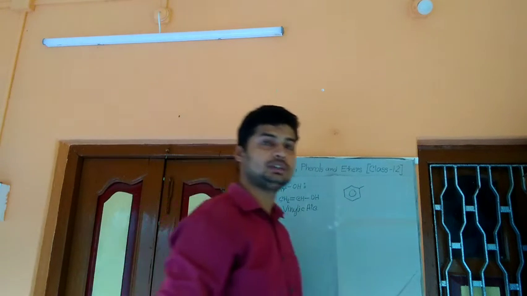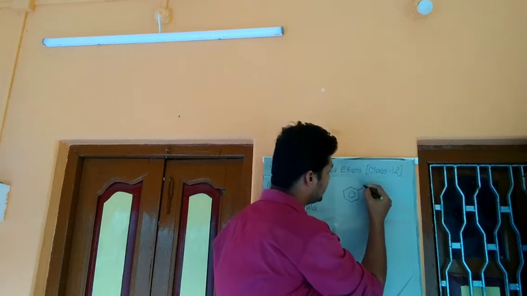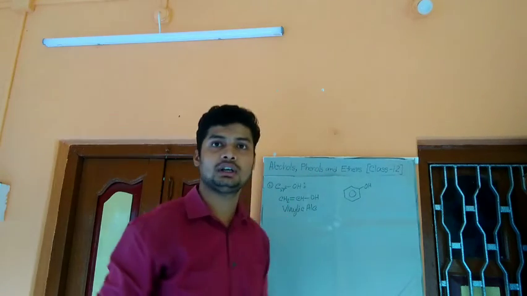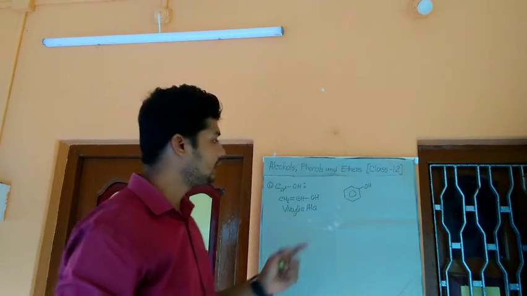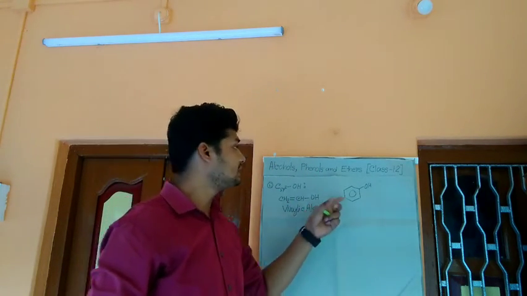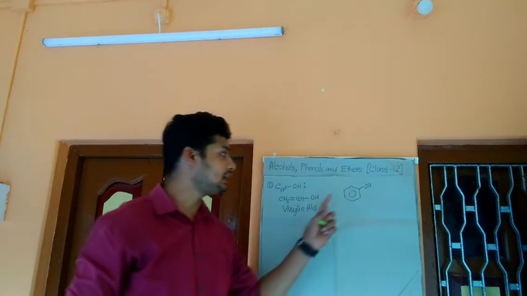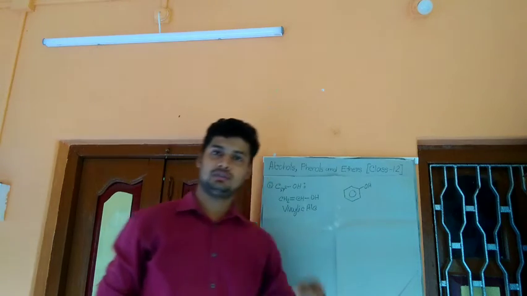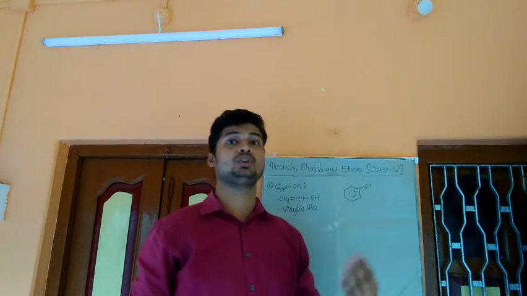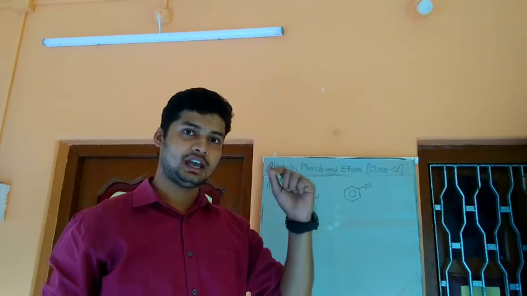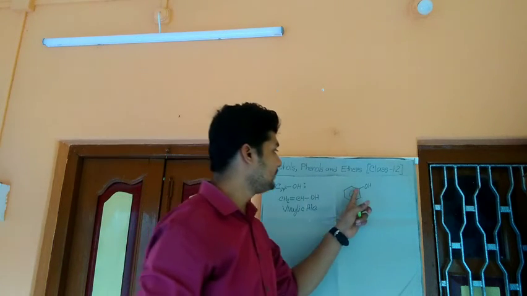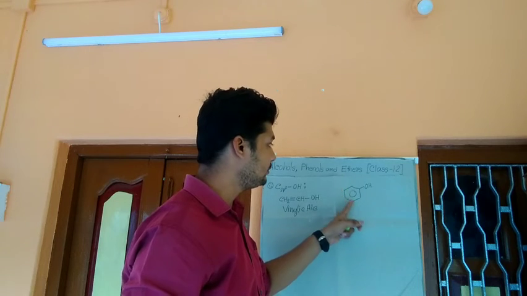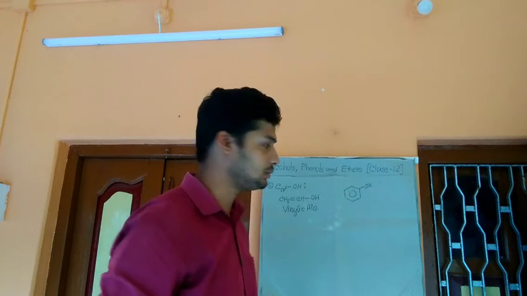If the hydroxyl group is present next to an aromatic ring, these are called arylic alcohol, and these are also phenols. It can have further classifications as mono, di, tri, tetra, penta and hexa, not more than that, because an aryl ring has 1, 2, 3, 4, 5, 6 carbon atoms.